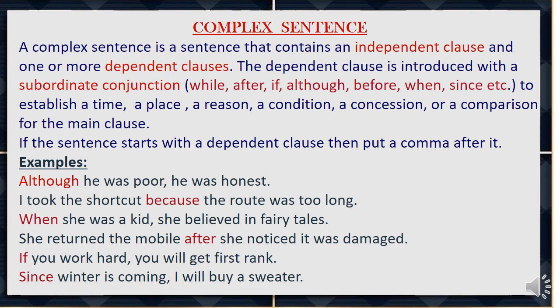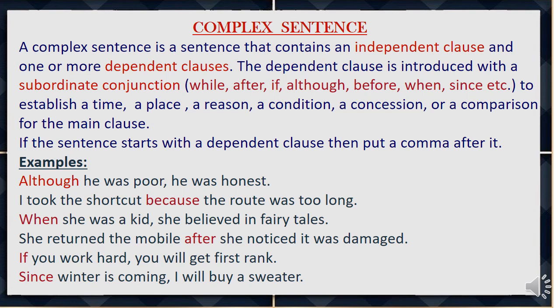The second example. I took the shortcut because the route was too long. I took the shortcut is an independent clause, or the main clause we may say. Because the route was too long is a dependent clause started with a subordinate conjunction, because. So when one independent clause is joined by another clause with a subordinate conjunction, we can say it is a complex sentence. I took the shortcut because the route was too long.